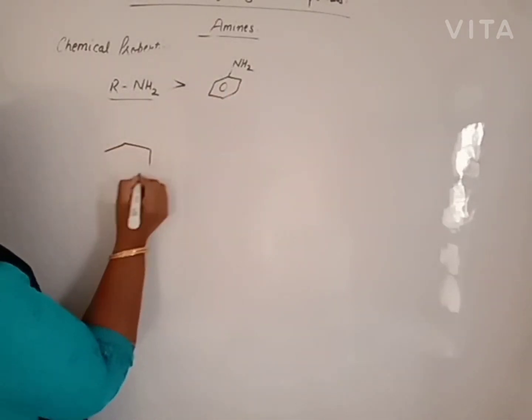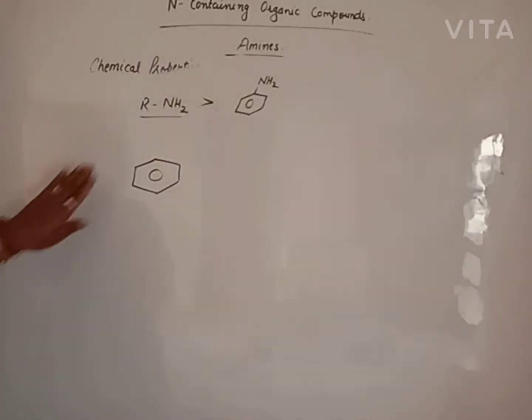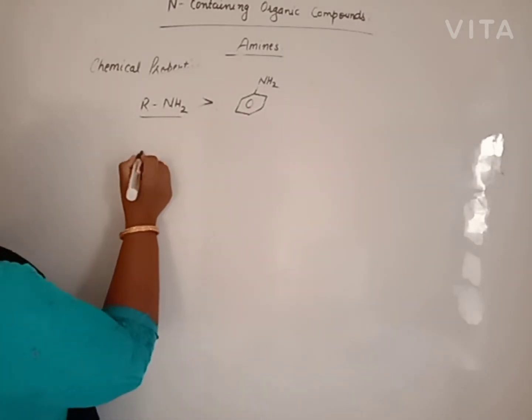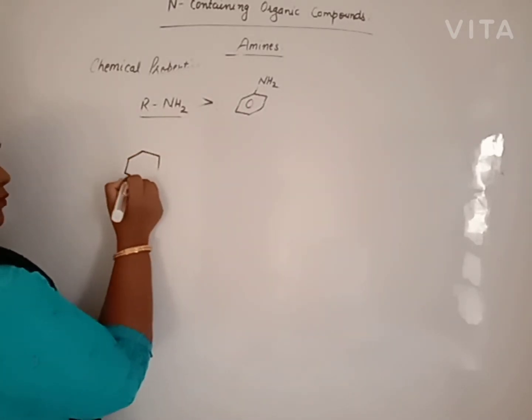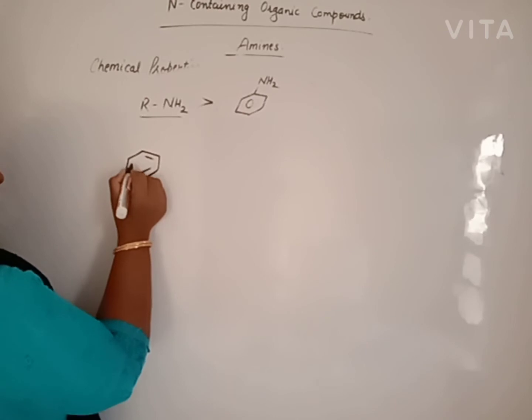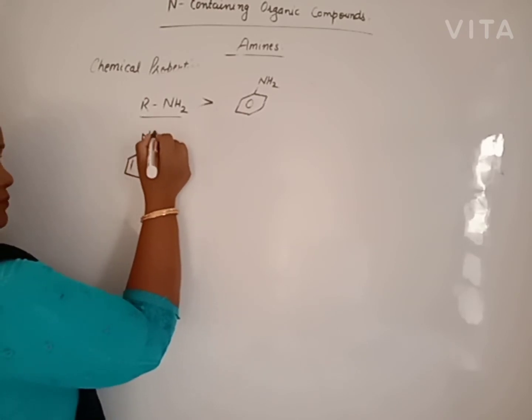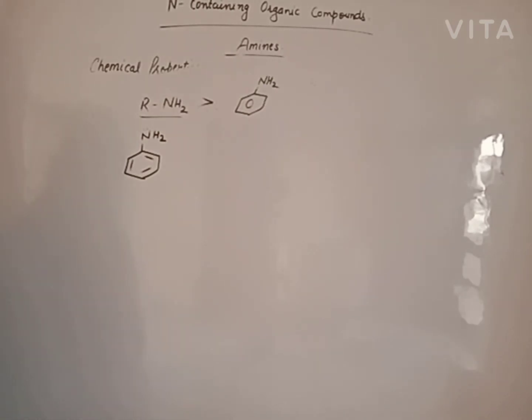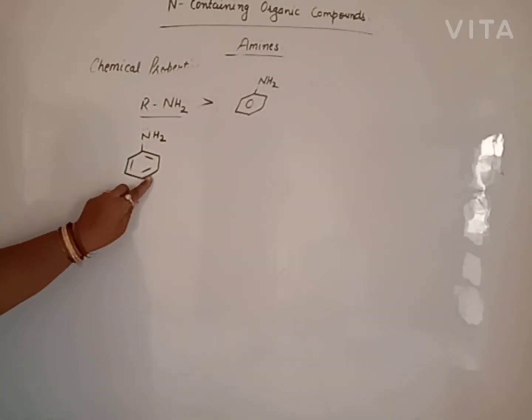Why? Explain on the basis of resonance. The least basic nature of aniline is explained on the basis of resonance. This is aniline. Nitrogen has a lone pair of electrons, but benzene is an extra stable structure.